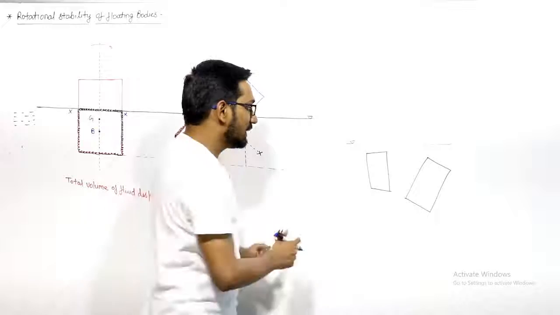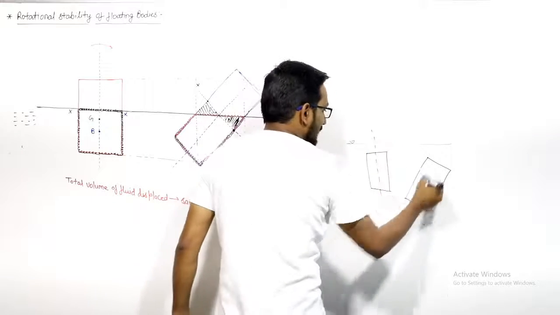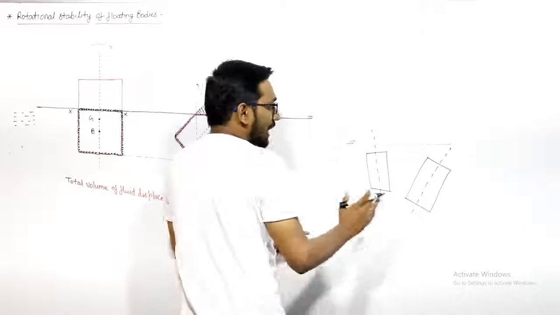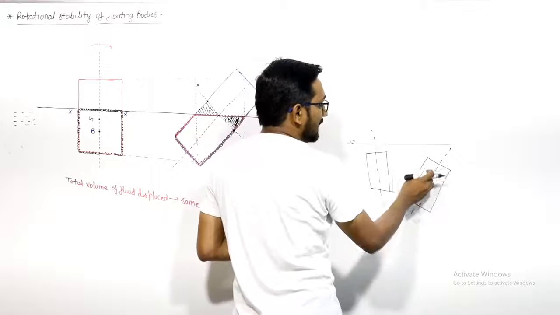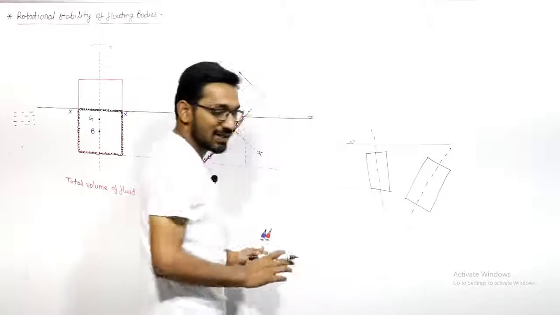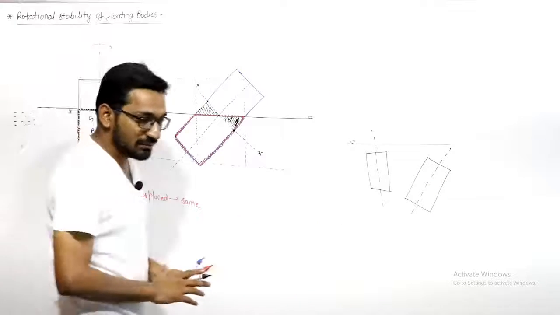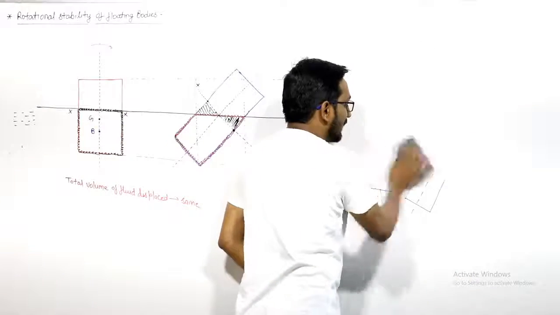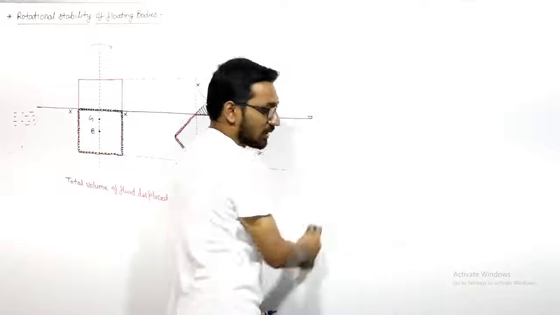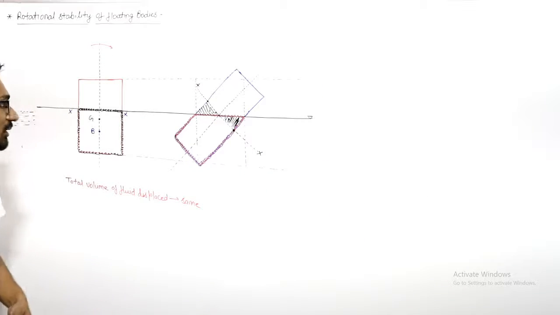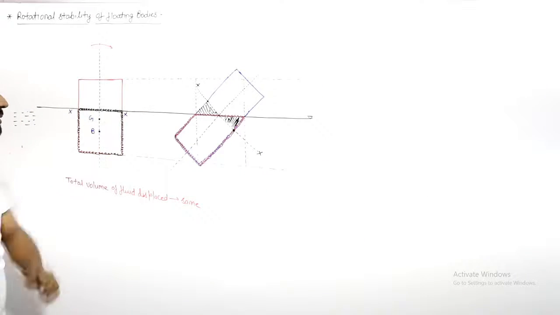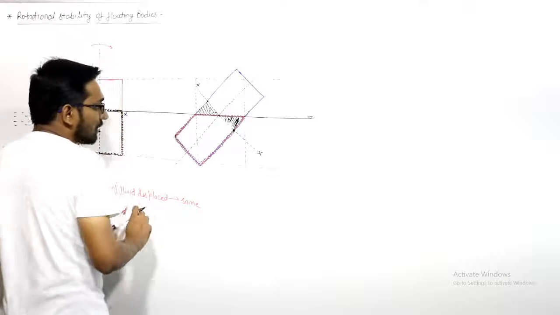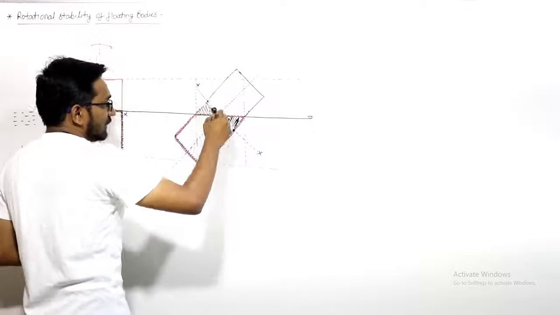But now if you see, let us say that this is the initial axis and this is the final axis, the mass distribution of the fluid displaced will remain same on the right hand side and left hand side of this axis. It will not change. So that's why the center of buoyancy will not change. So we say that in the completely submerged body, center of buoyancy will not change. But if we talk about the partially submerged body, center of buoyancy is changing because your fluid is displaced.